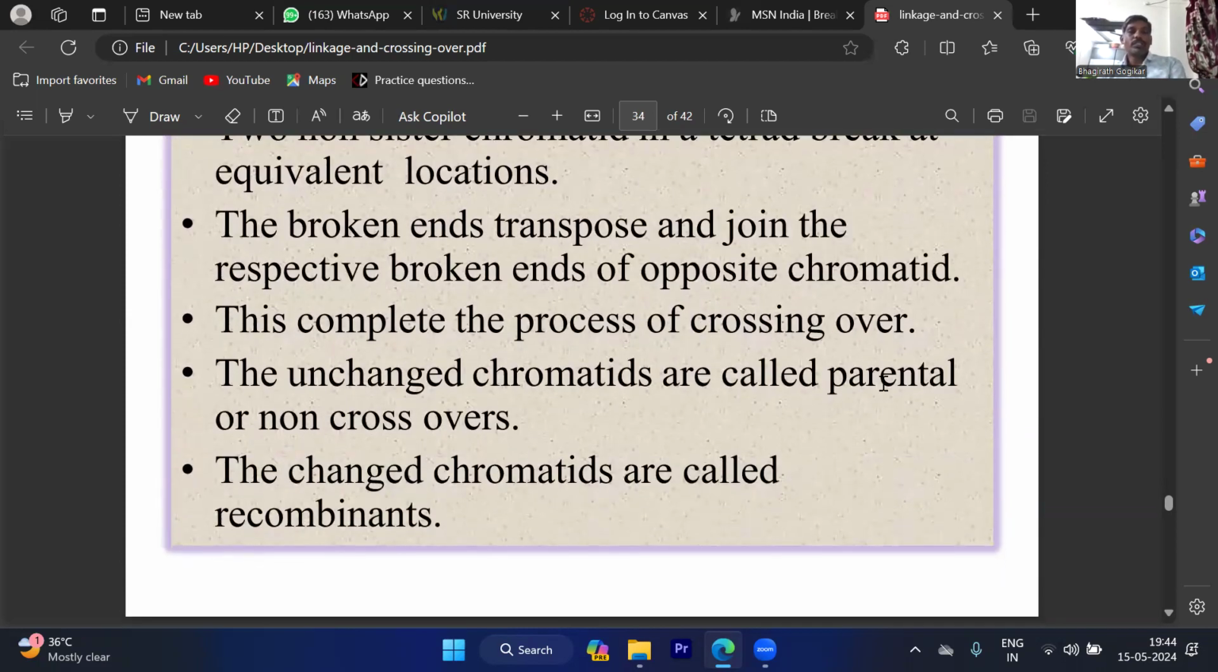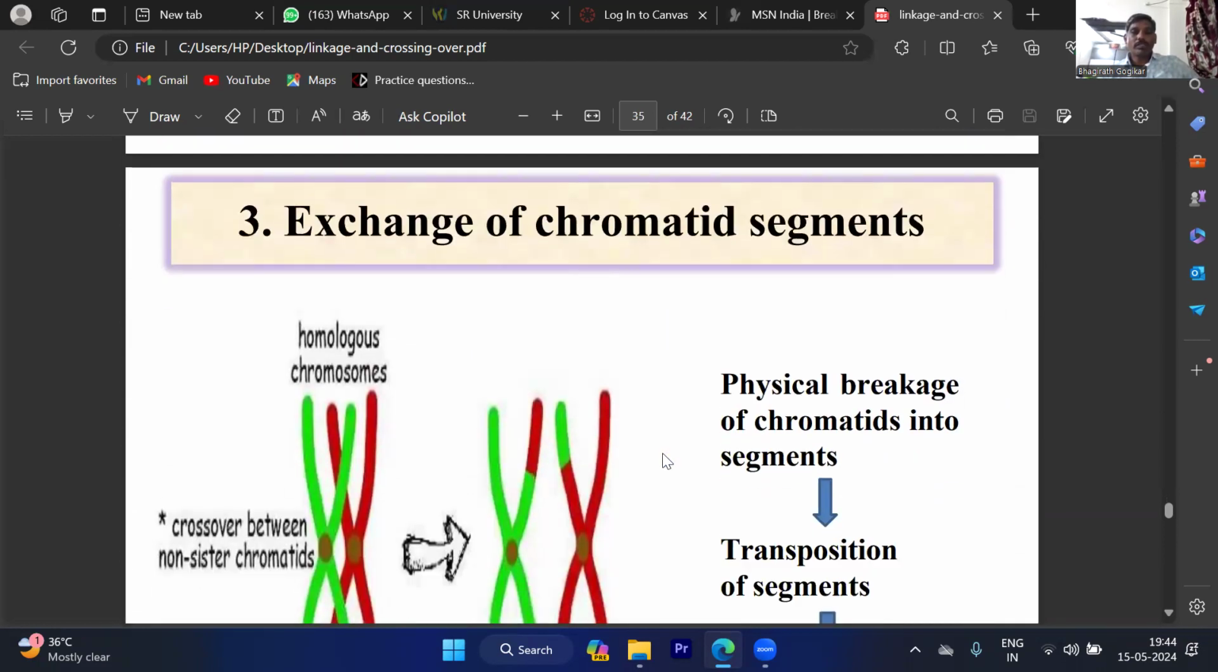So the unchanged chromatids are called parental or non-crossovers. The changed chromatids are called recombinants. So you know very well the meiosis significance. It helps in the formation of new genetic combinations, or genetic recombinants are formed due to meiosis.